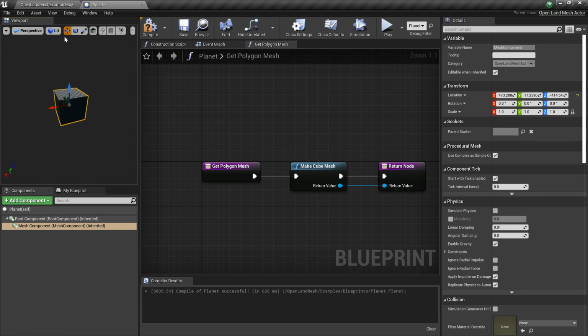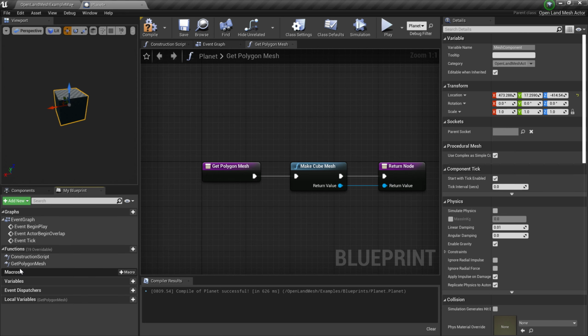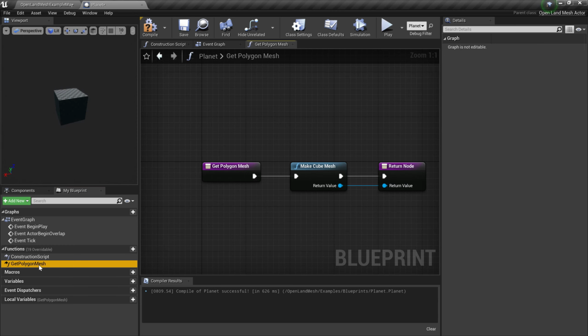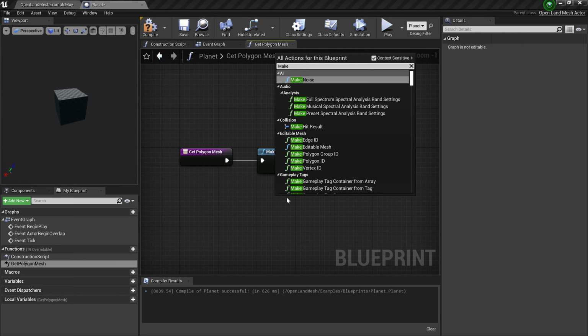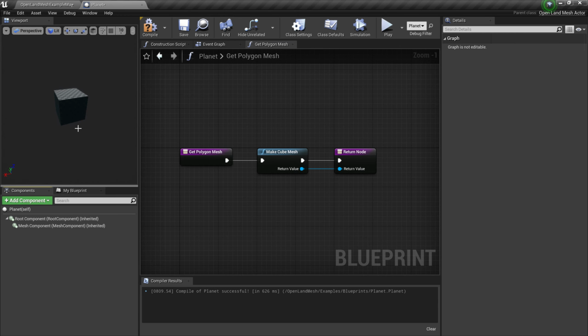So how do we create that? We create that using a function over here. In my blueprint, we have a function called get polygon mesh. I'm going to double click that function. So here's the function, and basically we have a function to get the polygon mesh. Here we create a make cube mesh, but there are some other options as well. All right, let's go back to my component.